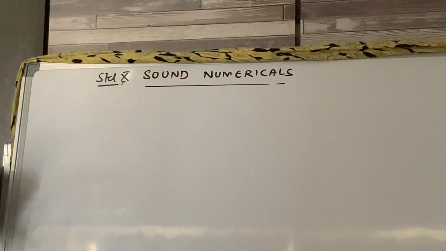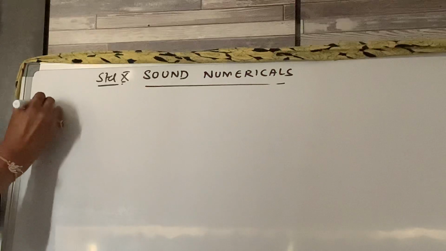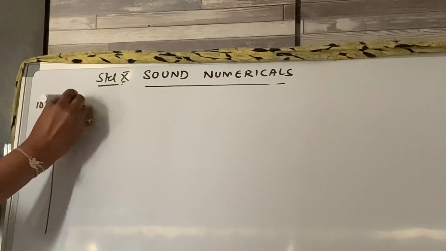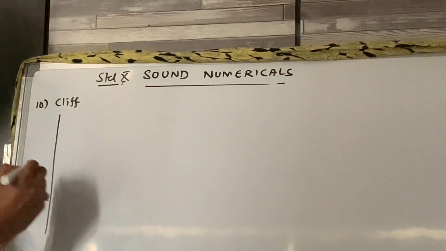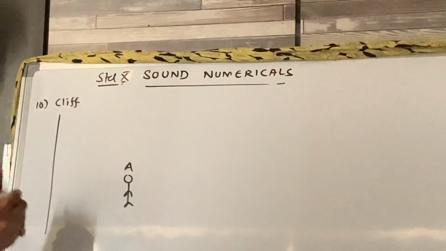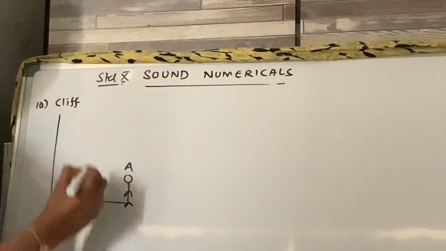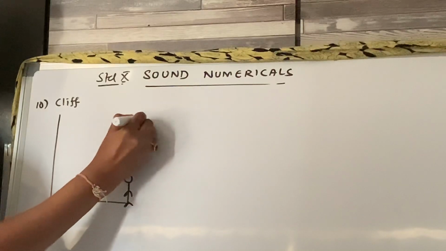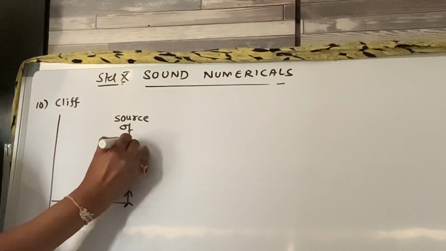A person is standing at a distance x from a cliff. So here I am drawing a diagram. This is my cliff, right? Here is a person A, which is at a distance x from the cliff. Now this person is nothing but your source of sound.